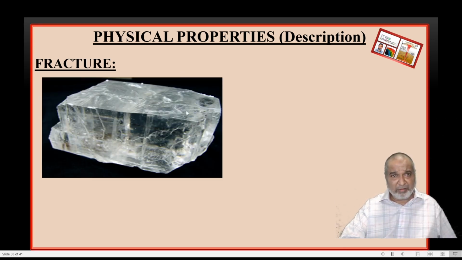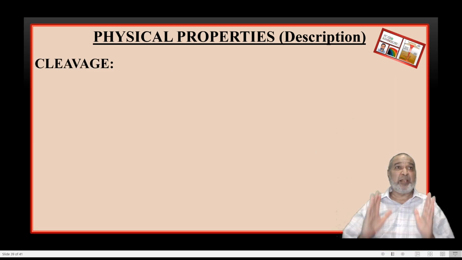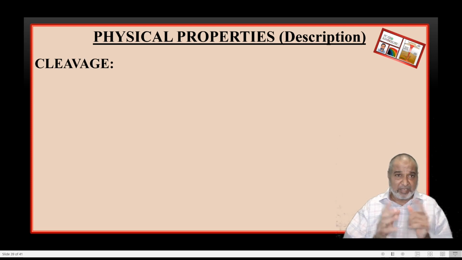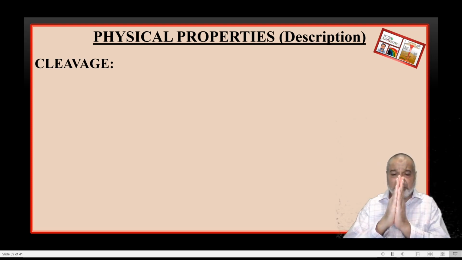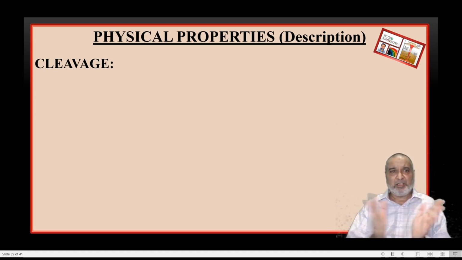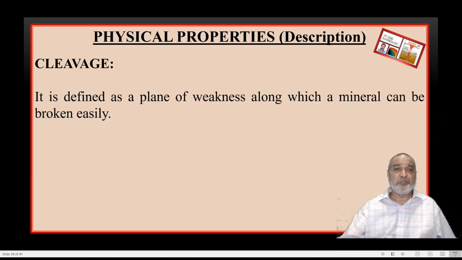Can you identify now? The surface is flat, with parallel lines, along which it is a plane of weaknesses. By definition, cleavage is a plane of weakness along which the mineral can be split with smooth surfaces. Both sides of the surface will be smooth, broken easily with smooth surfaces.